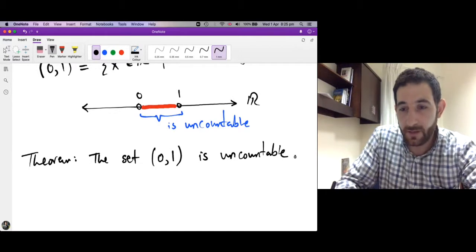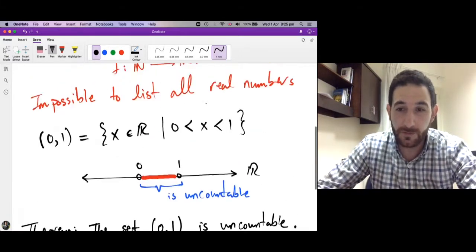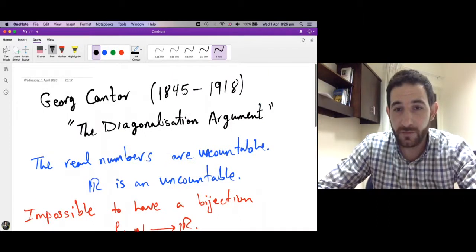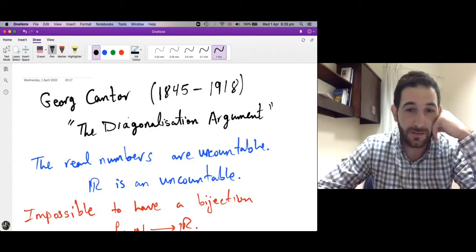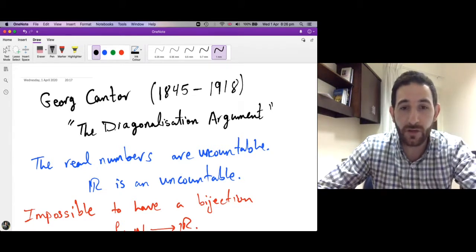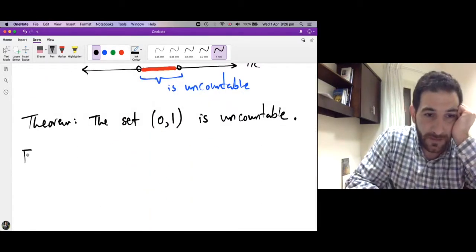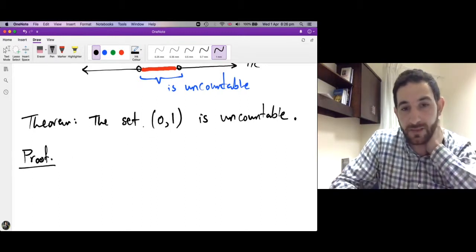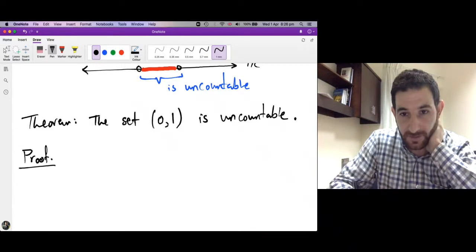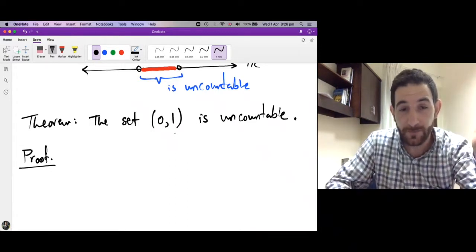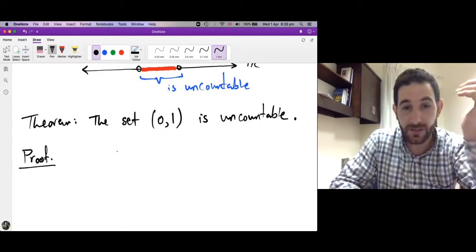The idea of the proof is due to the great German mathematician Georg Cantor, who lived from 1845 till 1918, and this argument, his proof, is called the diagonalization argument. You will see why it's called diagonalization. So, proof. Let's start proving this. We want to show that this set is uncountable, which means we cannot list all of its elements. So we will prove this by contradiction.